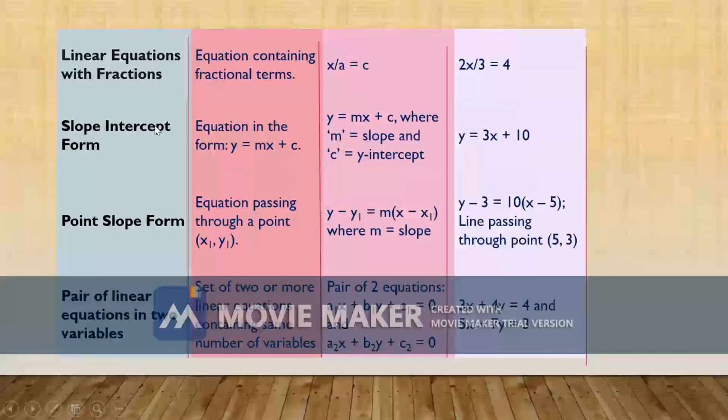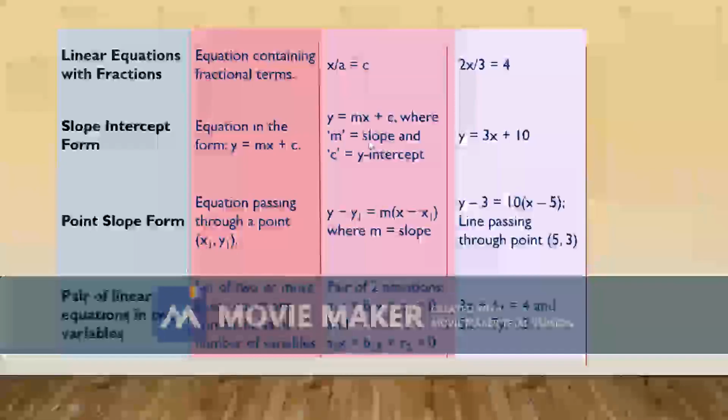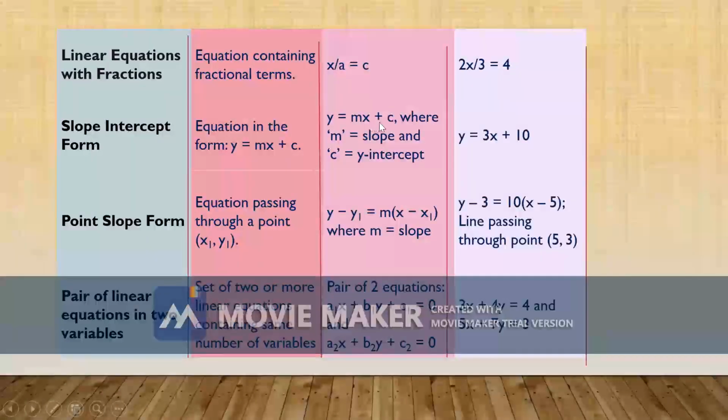Now next, slope intercept form. This is the slope intercept form of a linear equation: y equals mx plus c, where m is the slope and c is the y-intercept. It is an equation in the form y equals mx plus c. This is the standard form of slope-intercept form. For example, y equals 3x plus 10.